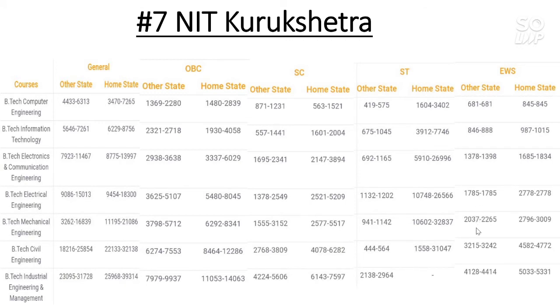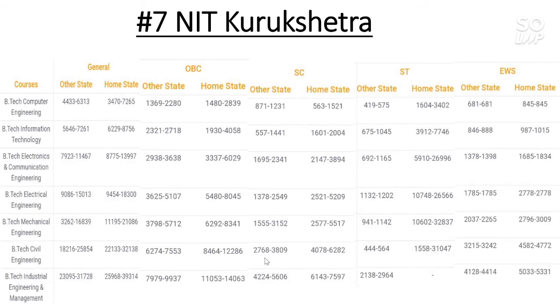And for EWS category, the cutoff is 2265 for other state, and for home state the cutoff is 3000. Now talk about the civil engineering branch. The general category other state cutoff is 25,800, and for home state it is 32,000. And for OBC category the cutoff for other state goes to 7,500, for home state it is 12,000.